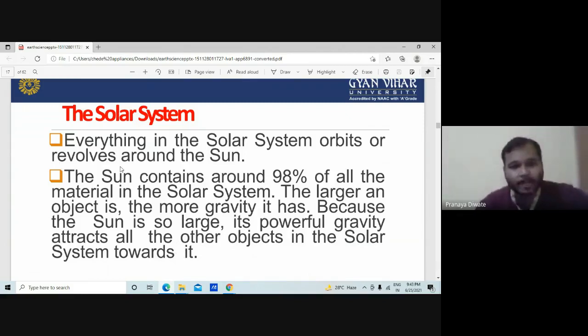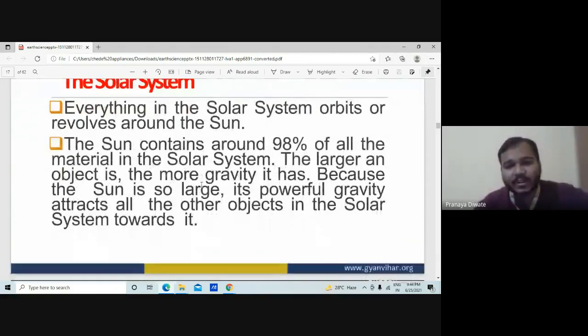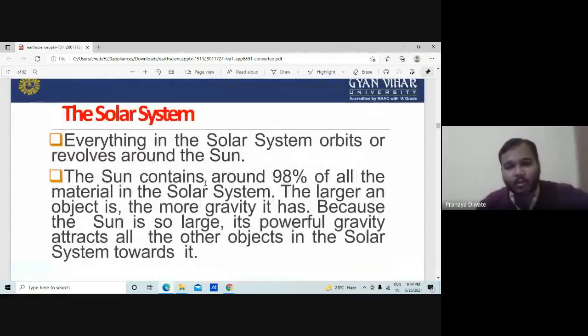So the solar system is nothing but everything orbiting or revolving around the sun, which contains around 98% of all the material in the solar system. You can have a look at how big the sun is.